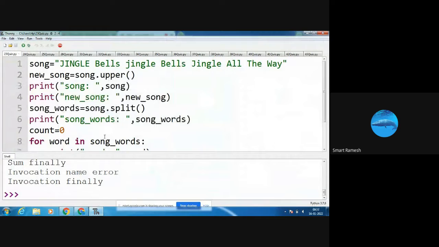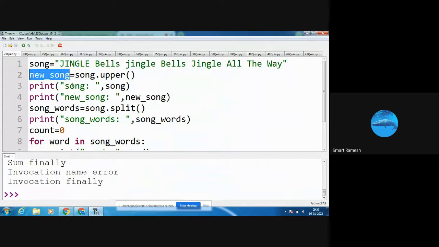Today, we are going to see the IT company interview questions and the answers for the Python second part. See the question. song equal to jingle bells, jingle all the way. New song equal to song dot upper. Song dot upper means it is going to convert the string into uppercase and store this value into new song.